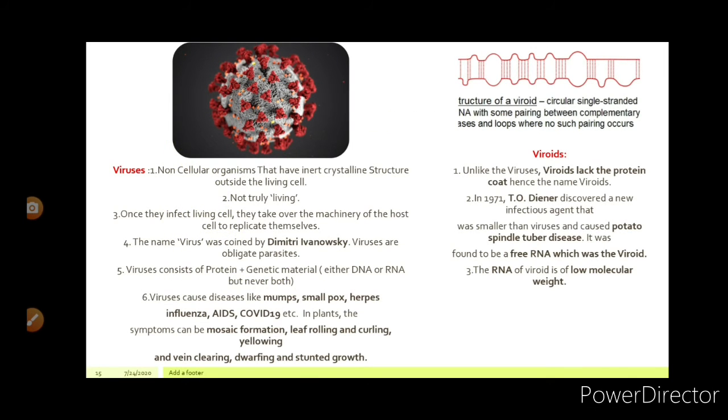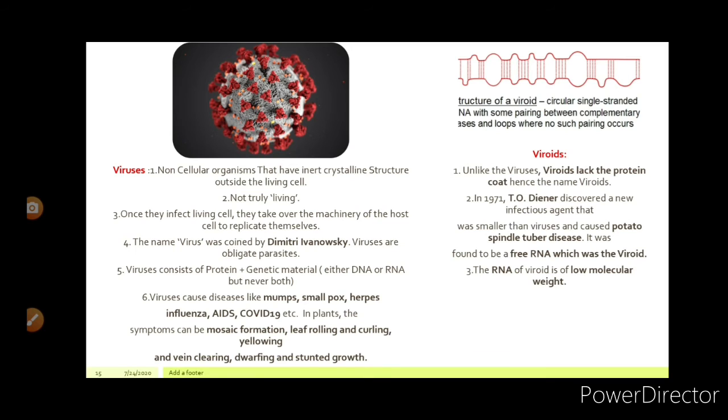Viruses and viroids. This is very important for the current situation, as we are in a pandemic situation which is caused by the coronavirus. Please take a screenshot of this slide. Okay, let us discuss the viruses first.